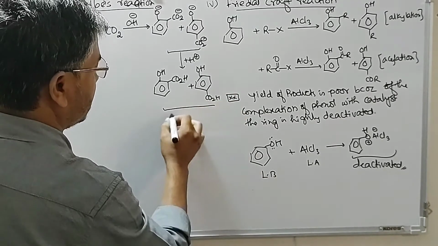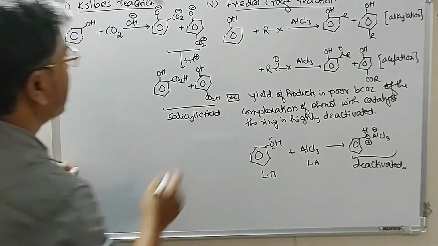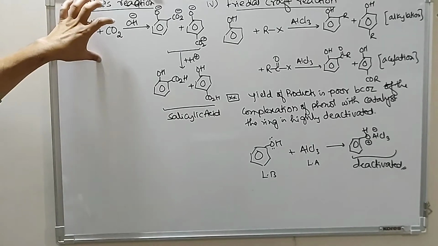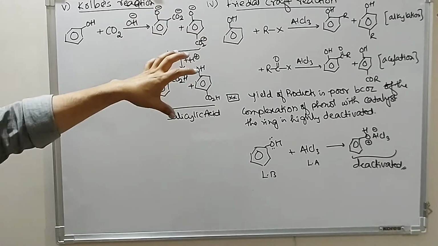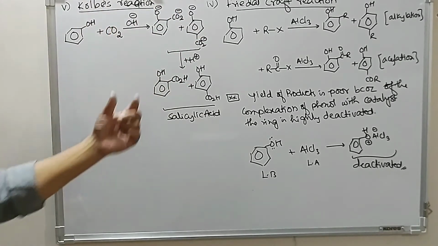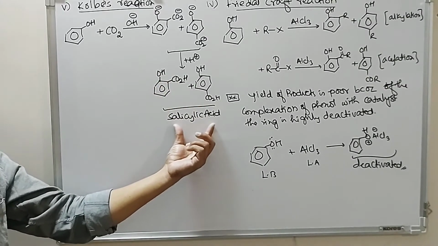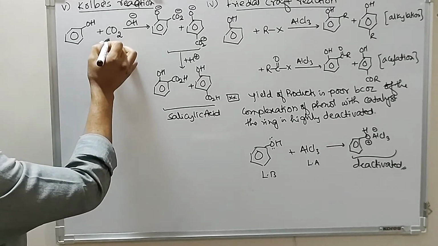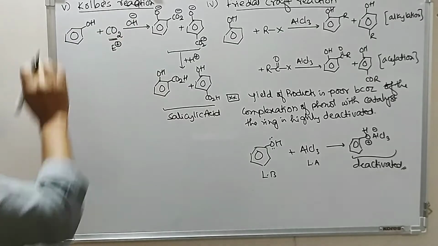This is salicylic acid. So in this reaction, the reaction of phenols with carbon dioxide in presence of base, substitution takes place at ortho and para positions, or a carboxyl group is introduced at the ortho and para positions, giving a compound which is known as salicylic acid. This reaction is known as Kolbe's reaction. So this is the electrophile. And why do we use a basic medium?